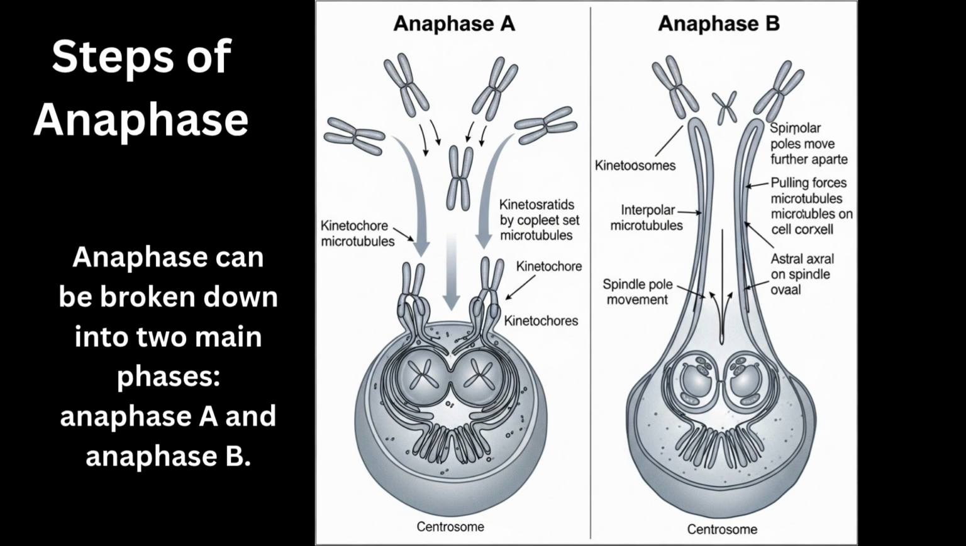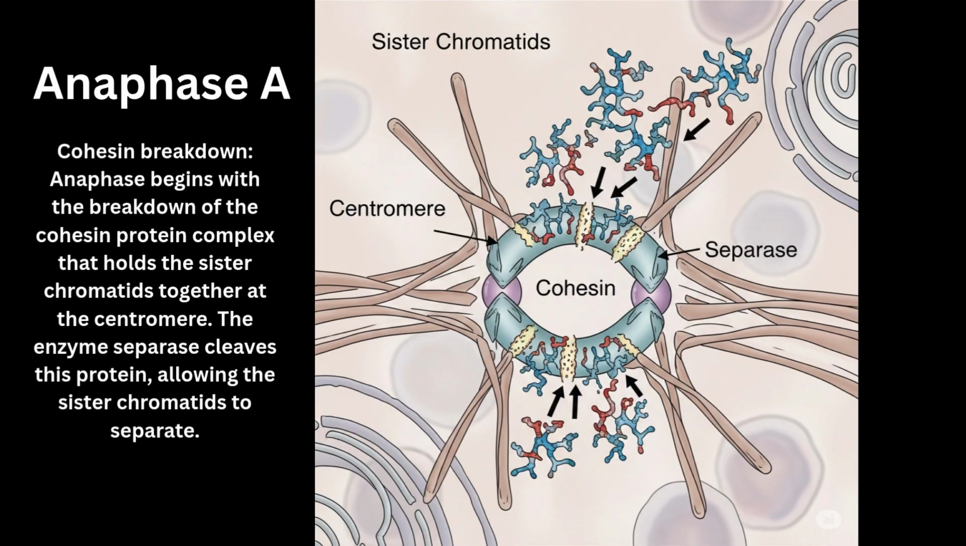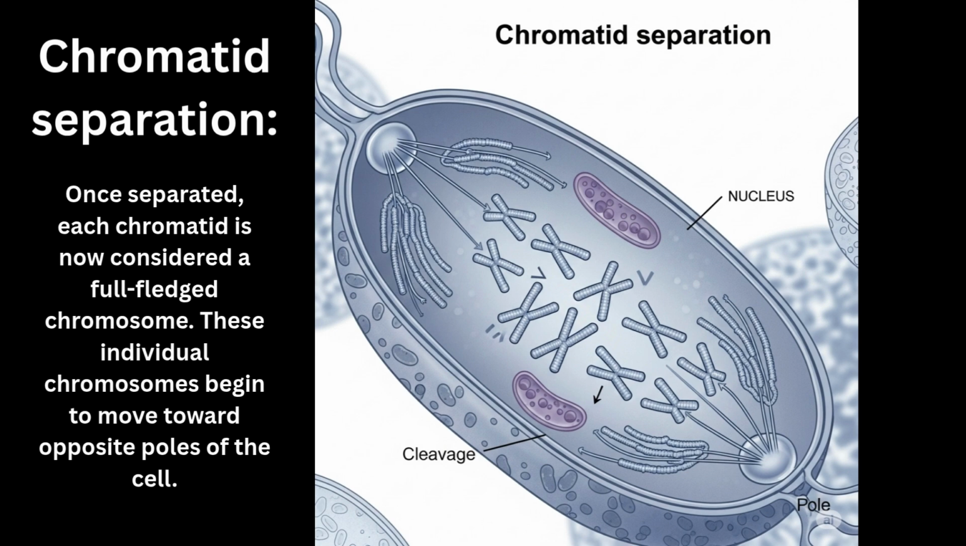Steps of anaphase. Anaphase can be broken down into two main phases, anaphase A and anaphase B. Anaphase A. Cohesin breakdown. Anaphase begins with the breakdown of the cohesin protein complex that holds the sister chromatids together at the centromere. The enzyme separase cleaves this protein, allowing the sister chromatids to separate. Chromatid separation. Once separated, each chromatid is now considered a full-fledged chromosome. These individual chromosomes begin to move toward opposite poles of the cell.